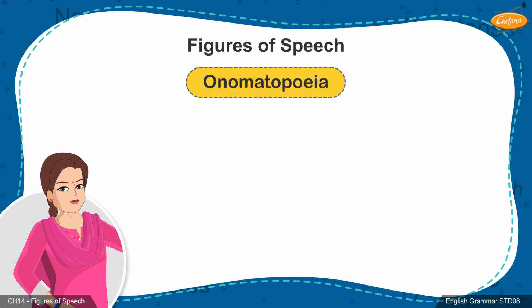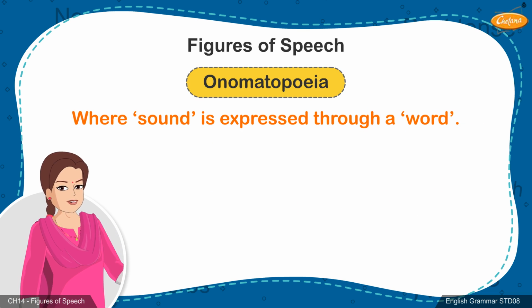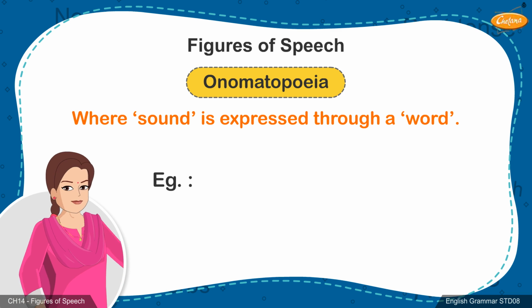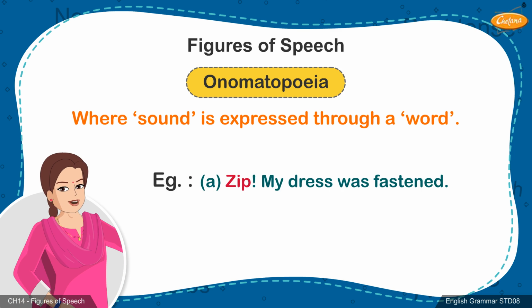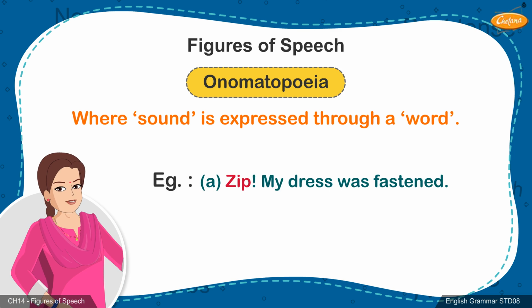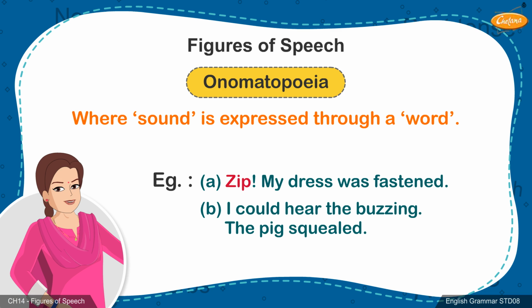23. Onomatopoeia. In this figure of speech, sound is expressed through a word. Example: A. Zip, my dress was fastened. B. I could hear the buzzing. The pig squealed.